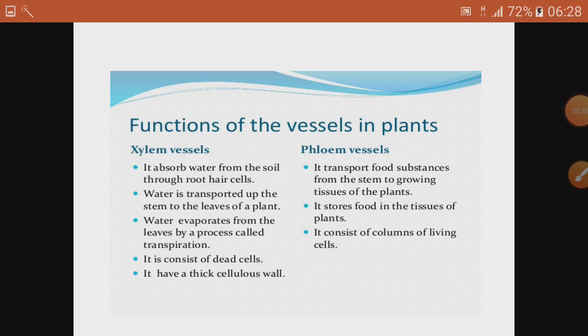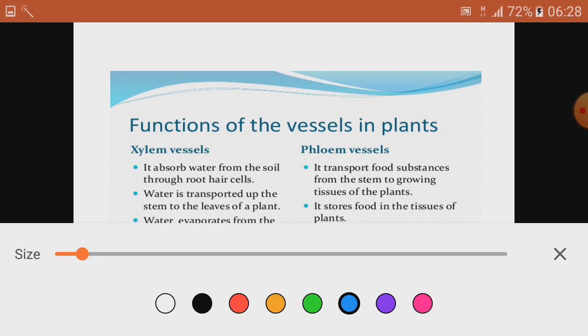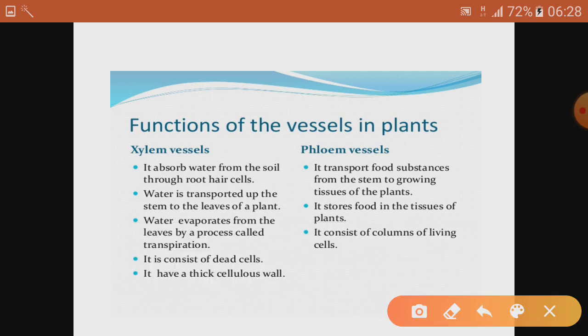Now this is the difference between xylem and phloem. Basically not a difference, but the main points are being written here. Now see, as I told you, xylem is made up of 4 types of cells, that is tracheids, then vessels, xylem parenchyma and xylem fibers.